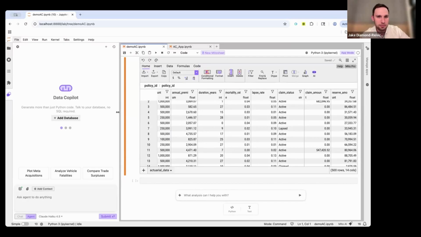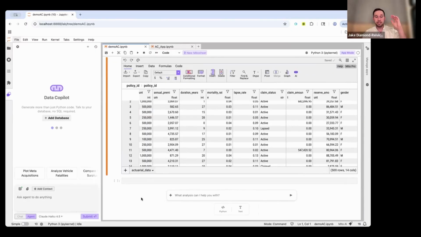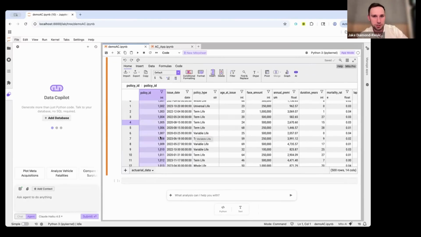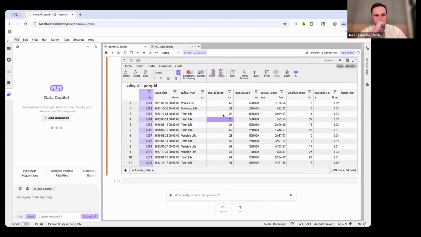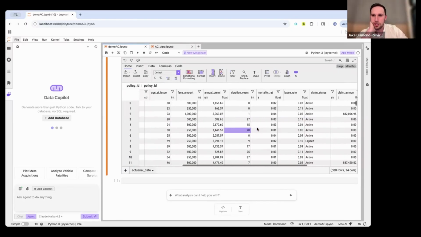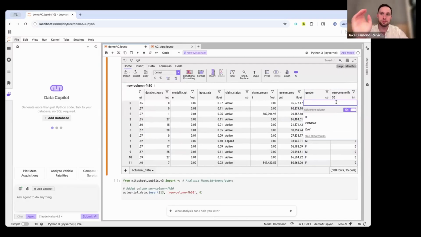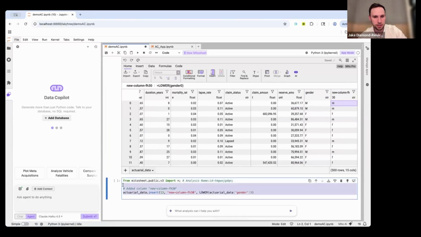Every edit I make in this Mito sheet is going to generate the equivalent Python. So for example, I have this actuarial data set here. I can just scroll through this data like it's a spreadsheet. These are my different policy IDs, issue date, policy type, etc. Let's say, for example, I want to look at the gender here, and it's in uppercase for some reason. Maybe I want it in lowercase. So I can use an actual spreadsheet function here, like I would in Excel, and I can create that new column and apply that function there and generate the equivalent Python for it down here.